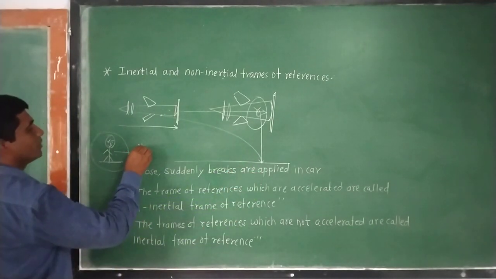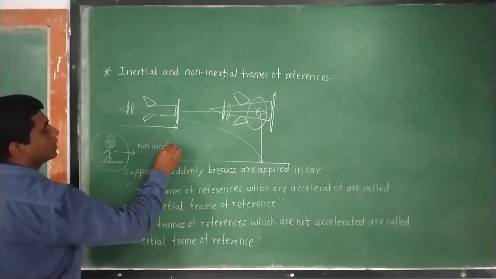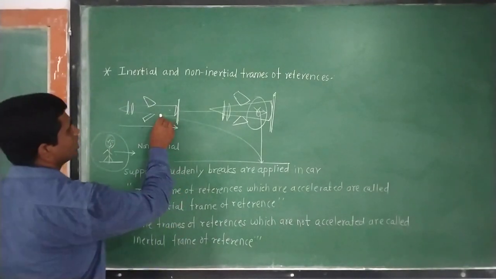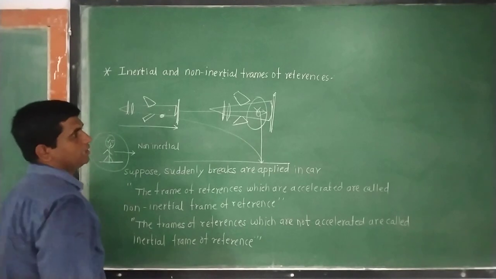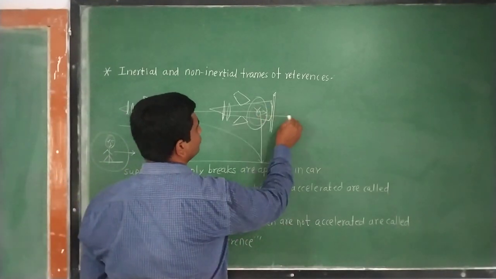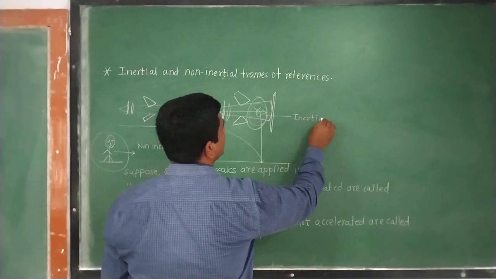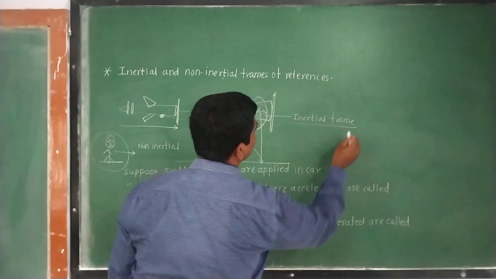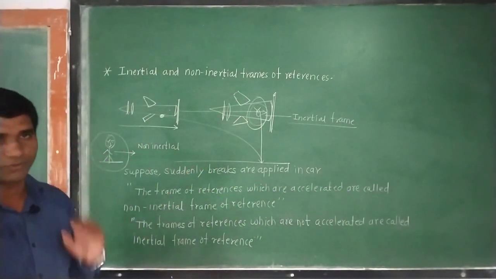So this frame of reference is called the non-inertial frame of reference, because the packet has accelerated from this point to this point. And from the pilot's point of view, which is an inertial frame of reference, he does not observe anything unusual from Newton's first law of motion.